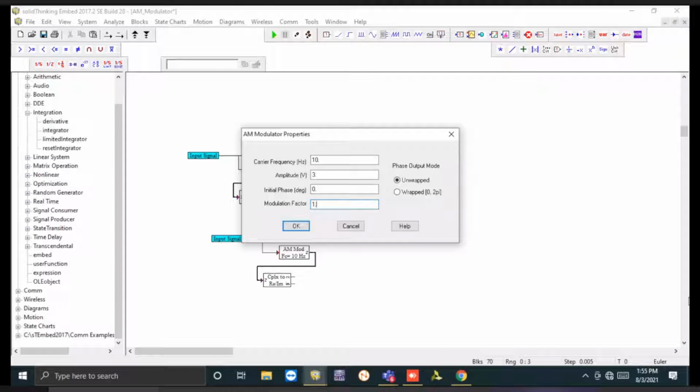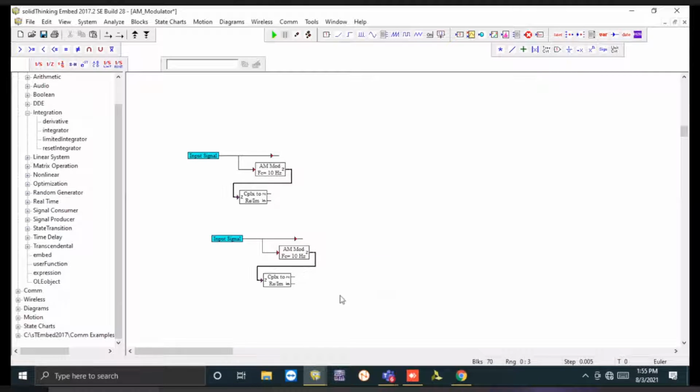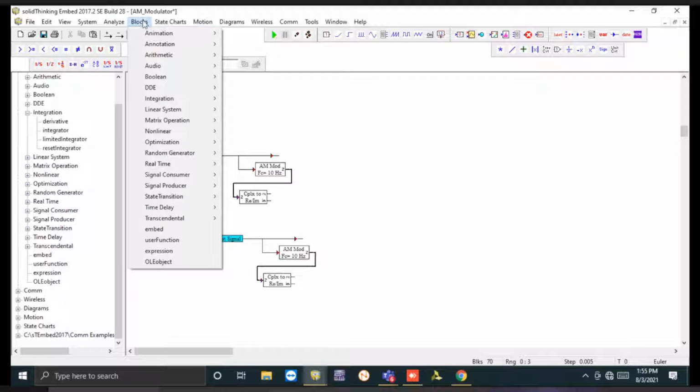Basically we can say that we want a negative k value. So for the negative k value, we'll have negative modulation index. So here we have the negative modulation index, and then we need to subtract the negative one from the positive one. So this summer we'll have in the mathematical block section.